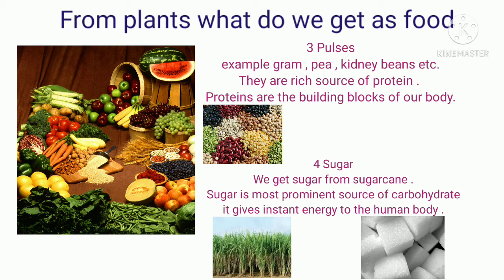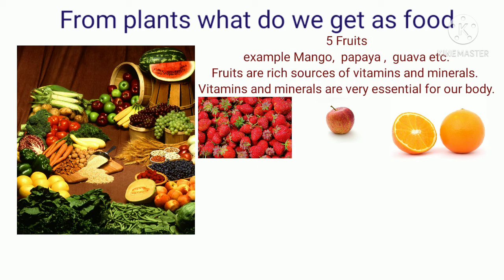It gives instant energy to the human body. Number 5, fruits. Examples: mango, papaya, guava, etc. Fruits are a rich source of vitamins and minerals. Vitamins and minerals are very essential for our body.